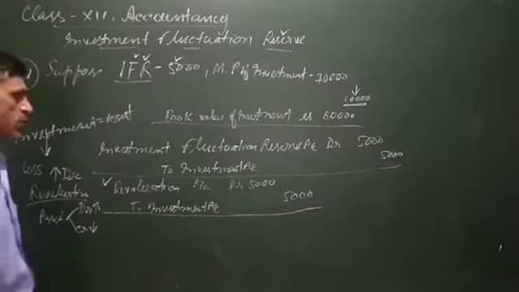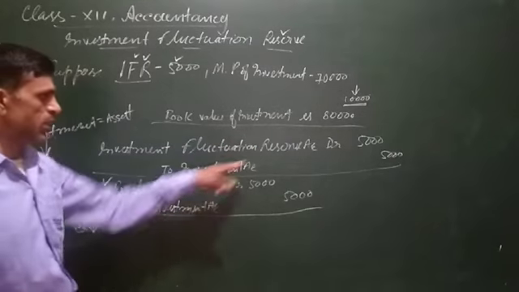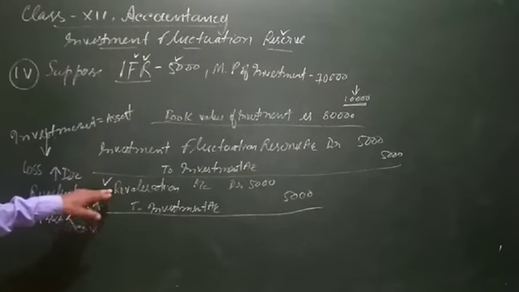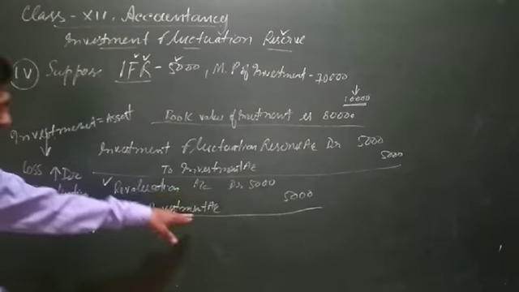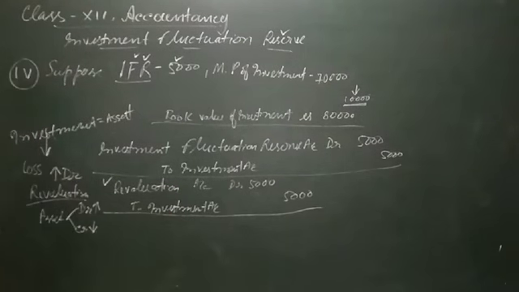Since this is a loss for the business, 5,000 of the loss has already been adjusted from the investment fluctuation reserve. The remaining loss of 5,000 will be transferred to the old partners' capital account in the old profit sharing ratio.